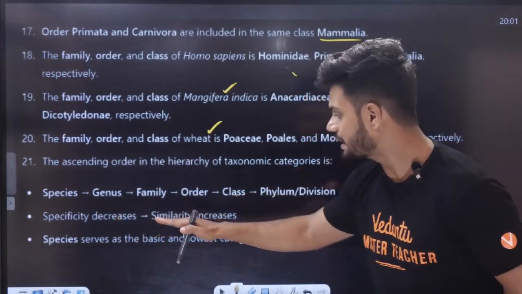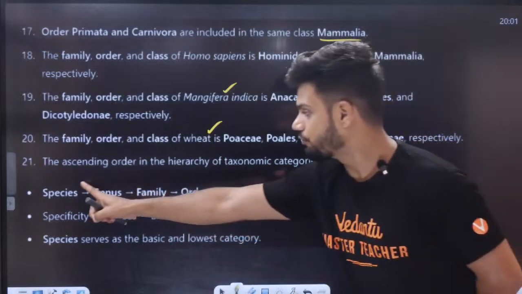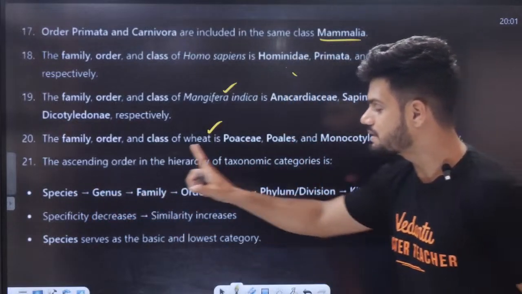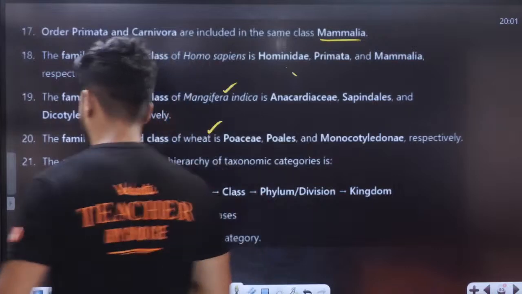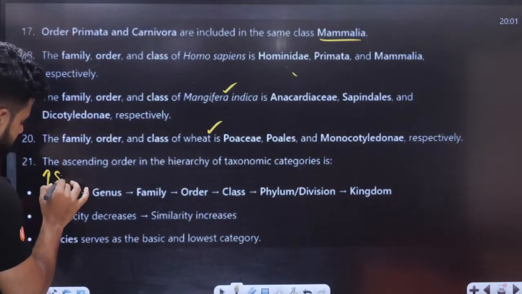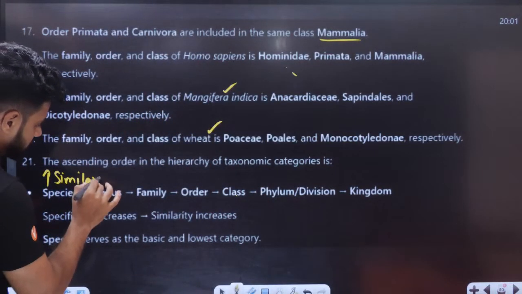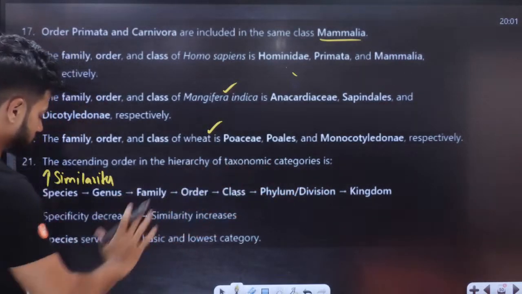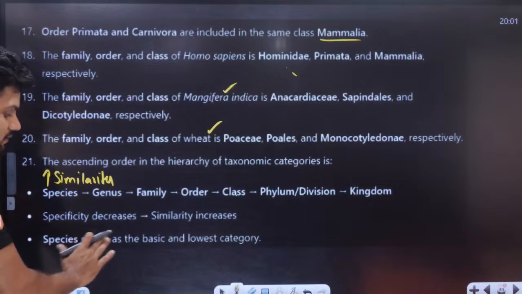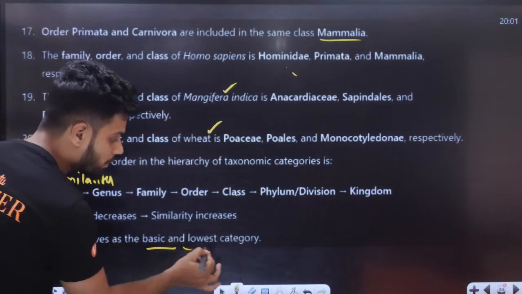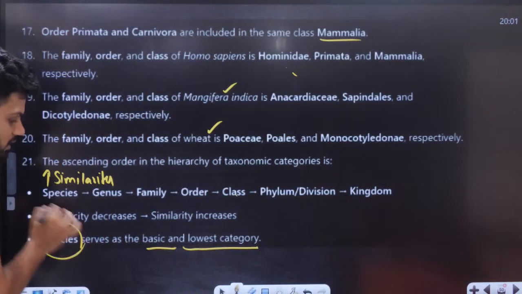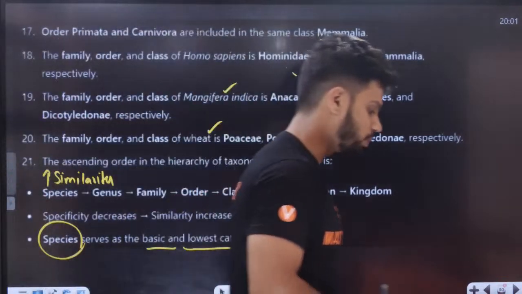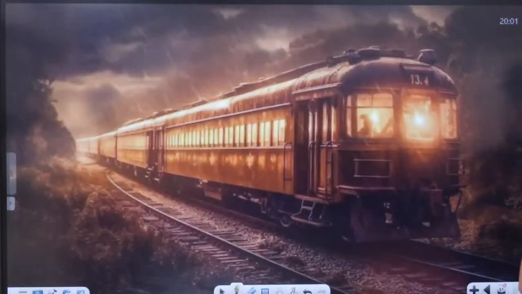Specificity decreases, similarity increases as we go from here to here. Here in the species we have more similarities, and as we go from here to here, the similarity is decreasing. Species serve as the basic unit, also called the lowest category.